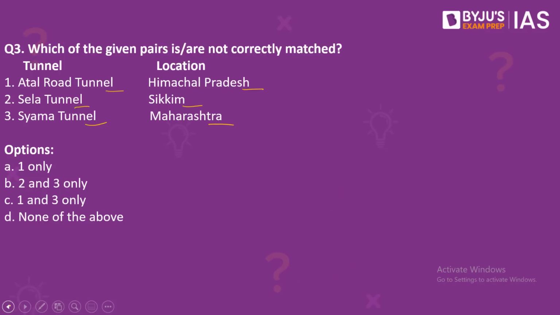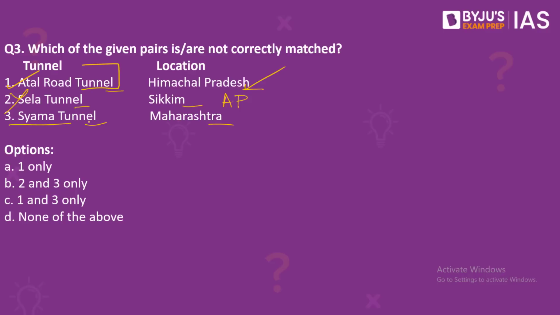Right? So here number 2 becomes incorrect. This is in Arunachal Pradesh. Now coming to Atal Tunnel. Atal Tunnel is a highway tunnel that is built under Rohtang Pass in eastern Pir Panjal range of Himalayas on the Leh-Manali highway. And this is in Himachal Pradesh. So number 1 becomes correct. Please remember that this is the world's longest highway tunnel.